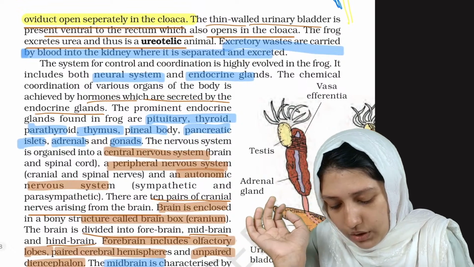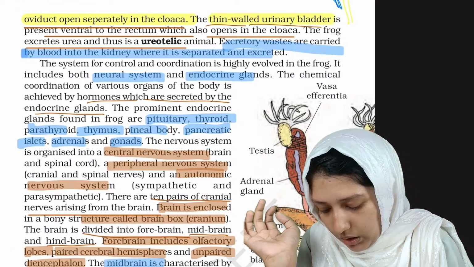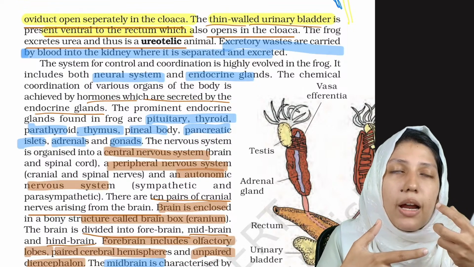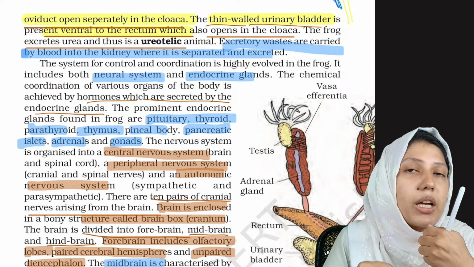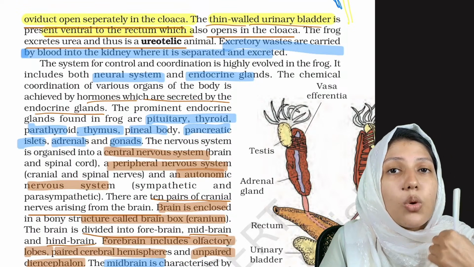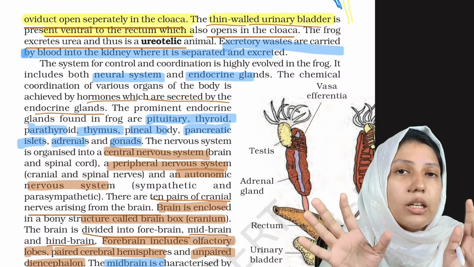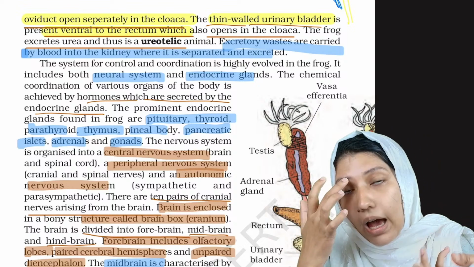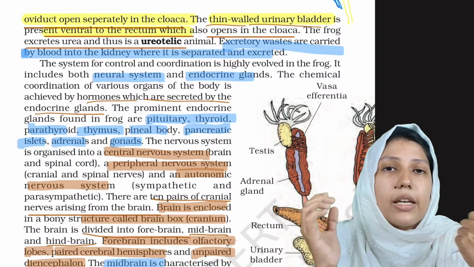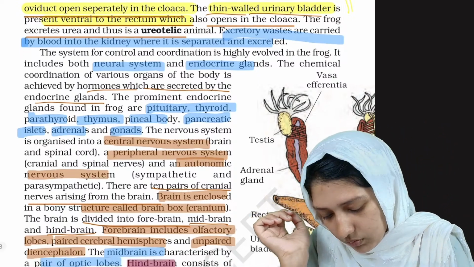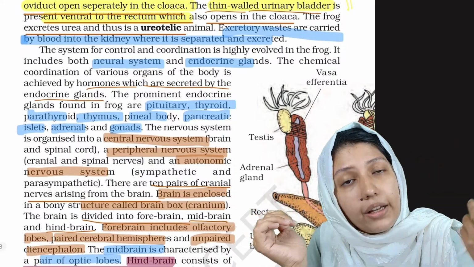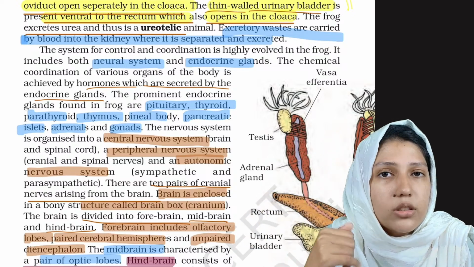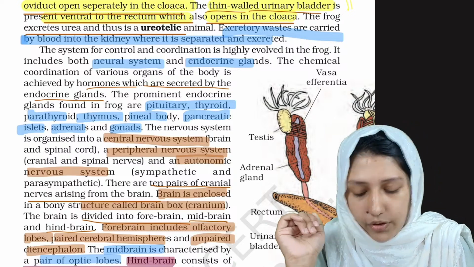Now what about the features of the bladder? It is a thin-walled urinary bladder present ventral to the rectum. So just note the point, the urinary bladder is always present ventral to the rectum. Rectum is dorsal and the urinary bladder is ventral. Clear? And this urinary bladder again opens into the cloaca. So every system is going to open into the cloaca in frog.